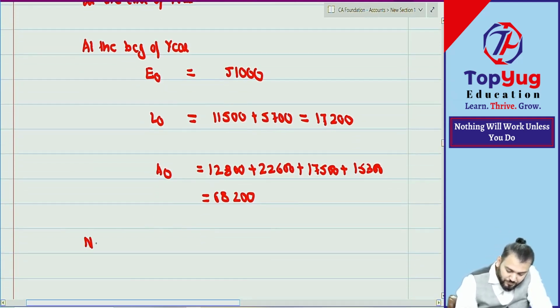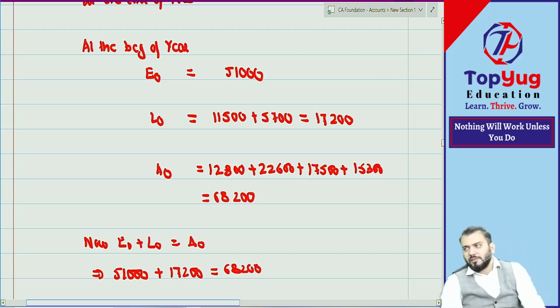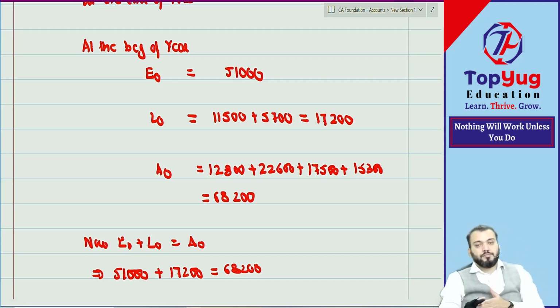Now E0 plus L0 must be equal to A0. So E0 how much? L0 how much? Is equal to what? Whether it tallied means our plus minus is correct. Understood?